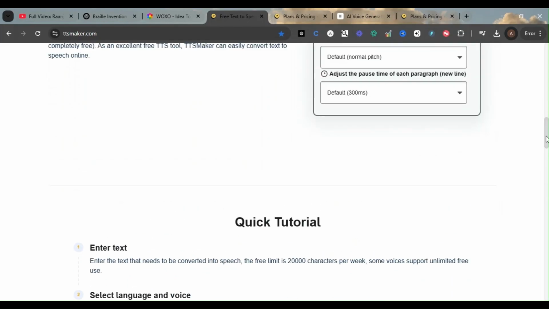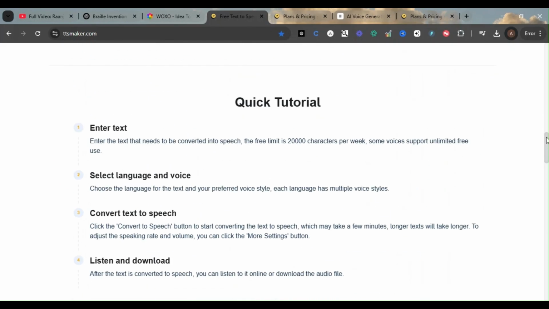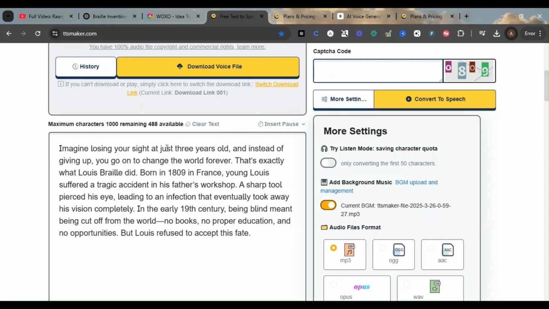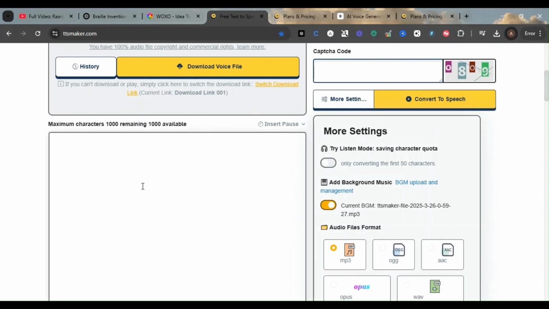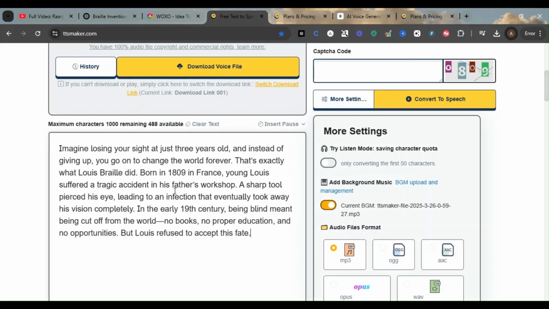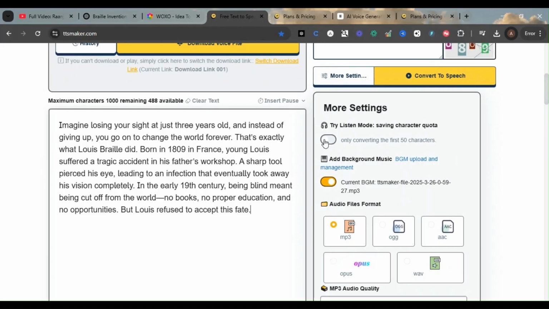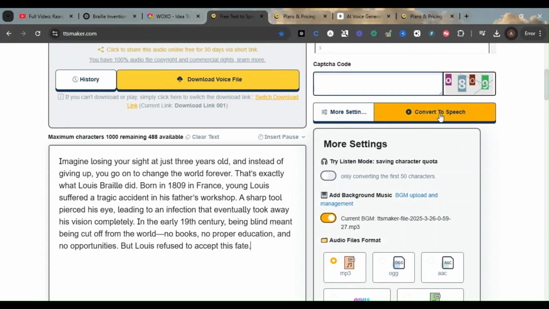So now we have seen this entire tutorial. If you want to clear the text, you can simply click on this. We had to convert that, so since we have not checked this option, because we have already seen for 50 characters that the voice was okay, we will simply click on convert to speech.